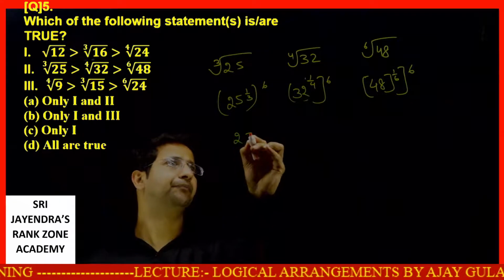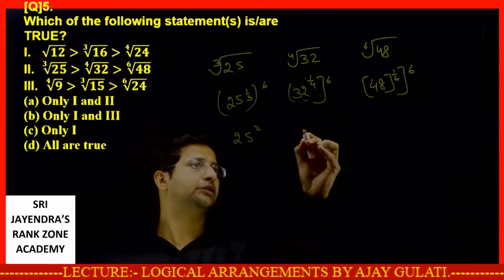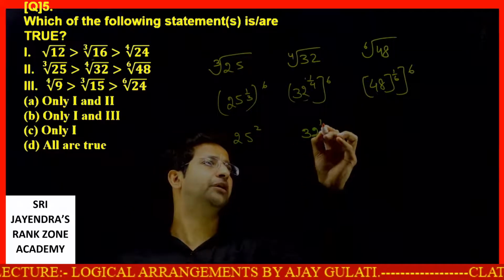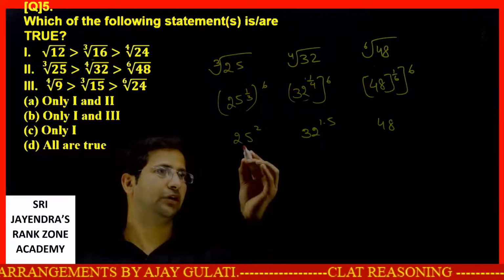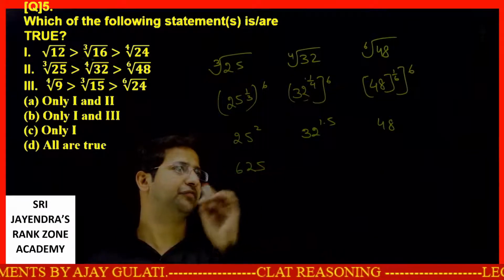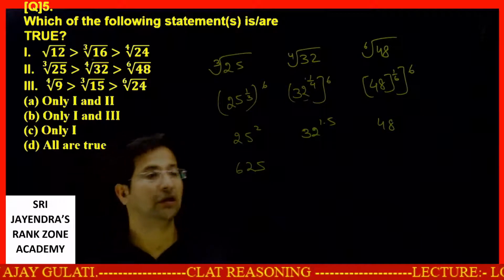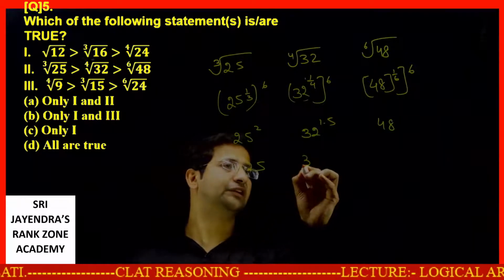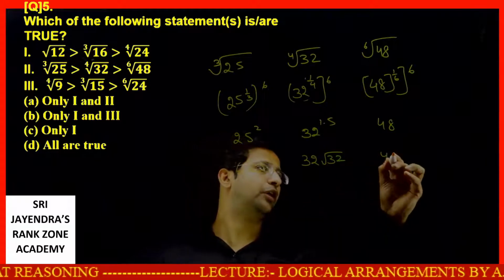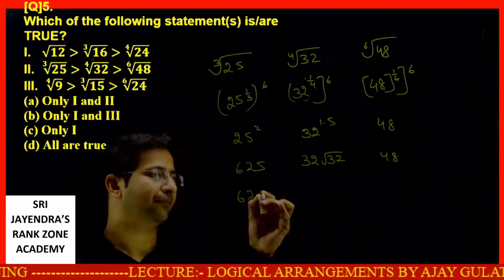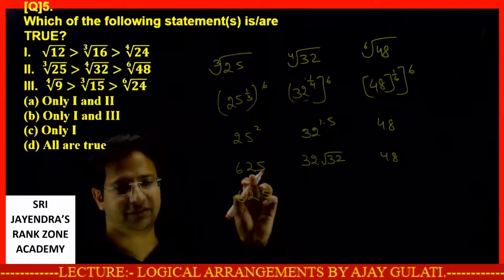25 square, 32 raised to power 1.5, and 48. I can very easily spot this one is the greatest. This is 625. This is also easy. I can write this as 32 root 32. This is only 48. See, this cannot reach over here.